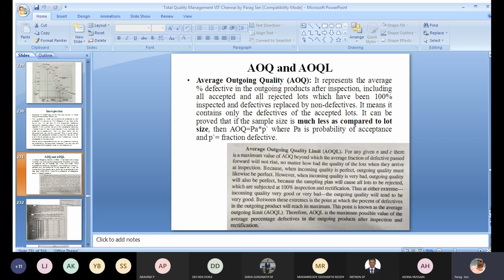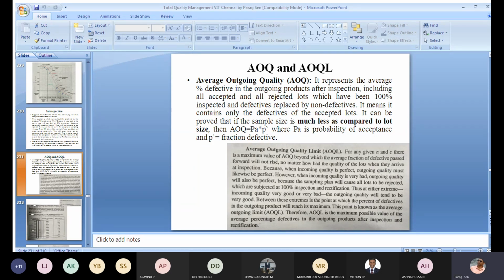So in that case also, the average percent defectives in the outgoing products will be very less. So the outgoing quality will tend to be very good. That's why an upper limit will be automatically created, where the average percent defectives in the outgoing products will be at a maximum level.